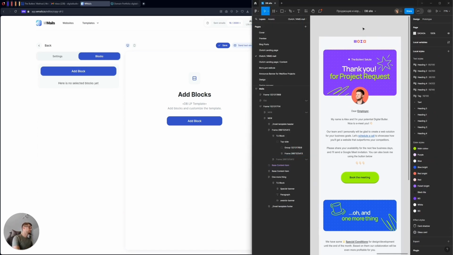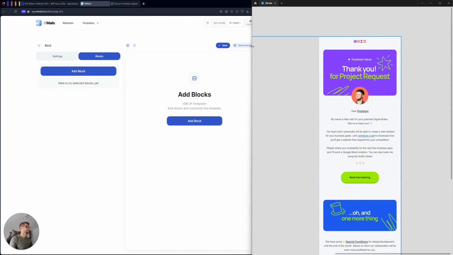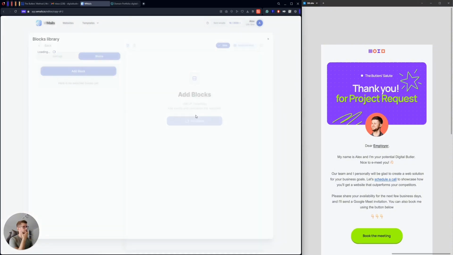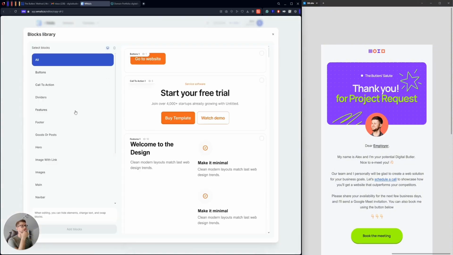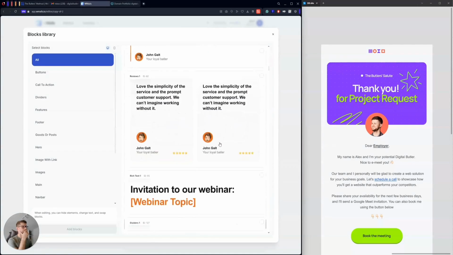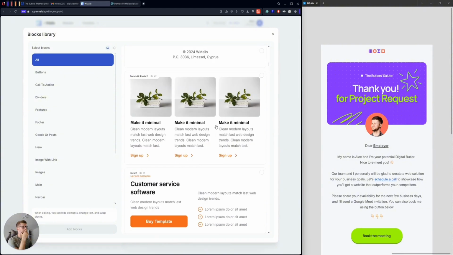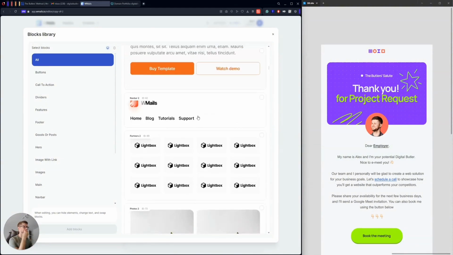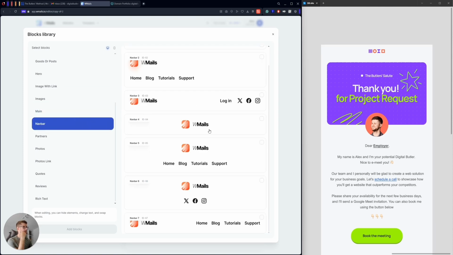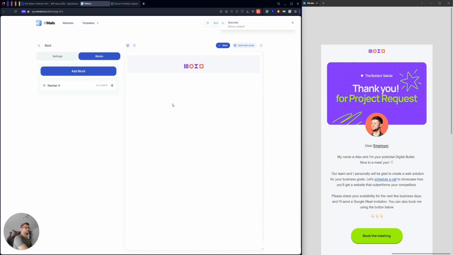Looking at this design, I can see that on the top of it, I have this logo. And actually it will be just a logo with a link, right? Because I need to provide an opportunity to go to the site. Okay, I have a lot of different sections here. I'm able to just go through them, and I will be able to hide some elements. But what I will do, I will go to navbars, because it's actually a navbar, and this one looks pretty close to the one I need. Okay, so I will add this block, right?